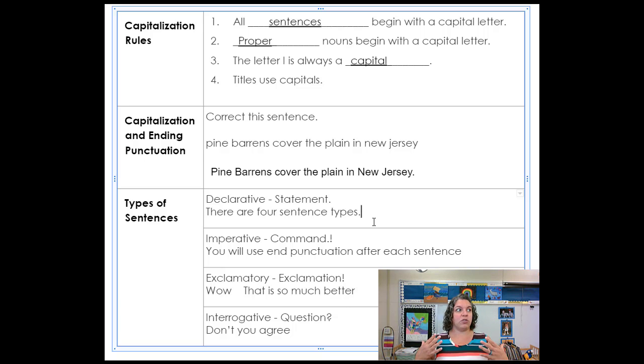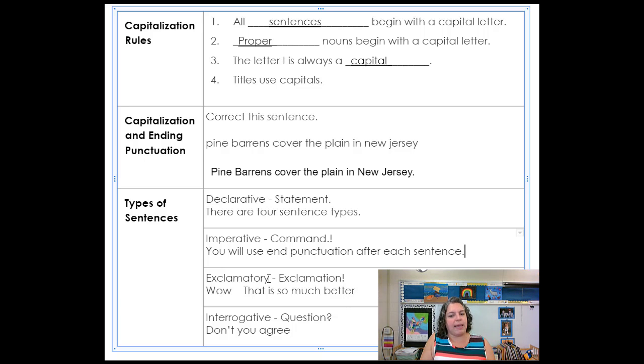Now, let's say someone's running across the street and there's a car coming. You might yell, "Stop!" That would have an exclamation point, even though it's an imperative command. This one, you will use end punctuation after each sentence. That's a period. I'm telling you what to do, but it's not exciting. So we just get a period at the end.